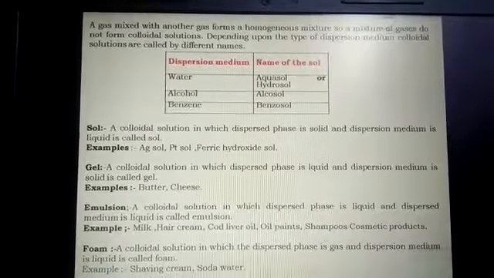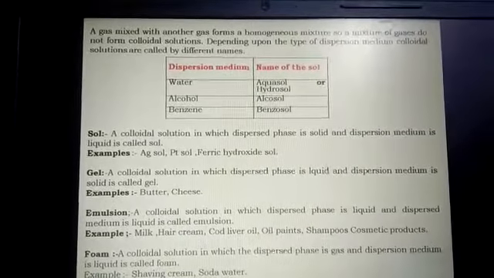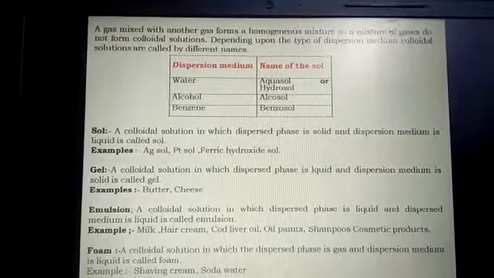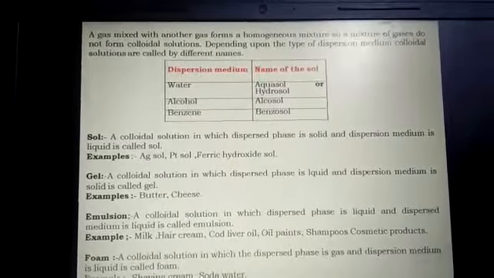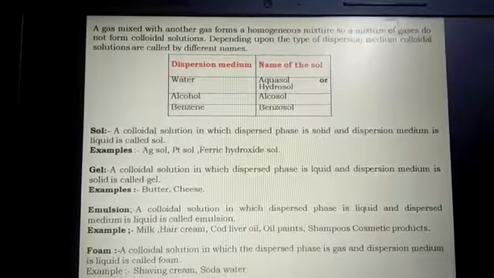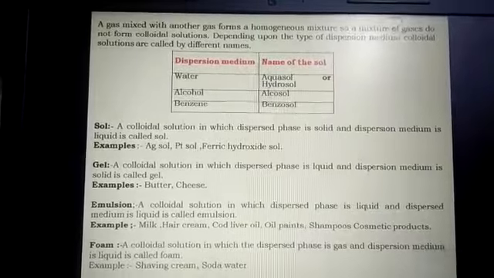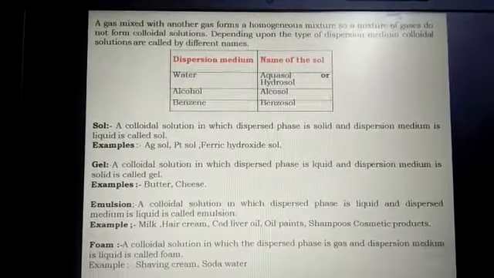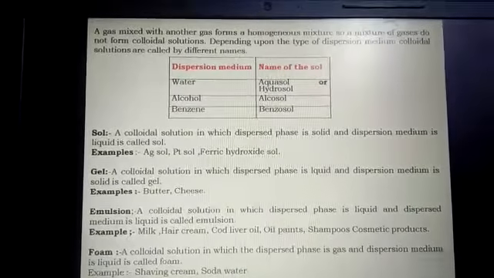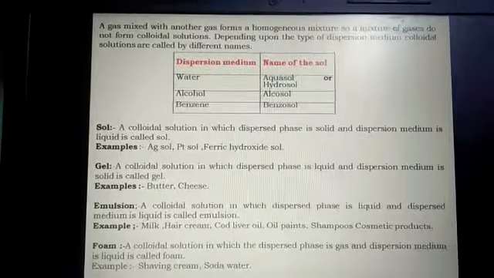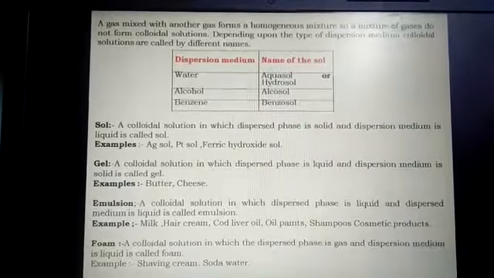Come to the next concept. A gas mixed with another gas forms a homogeneous mixture, so a mixture of gases does not form a colloidal solution, because a colloidal solution is a heterogeneous mixture. Depending upon the type of dispersion medium, colloidal solutions are called by different names.